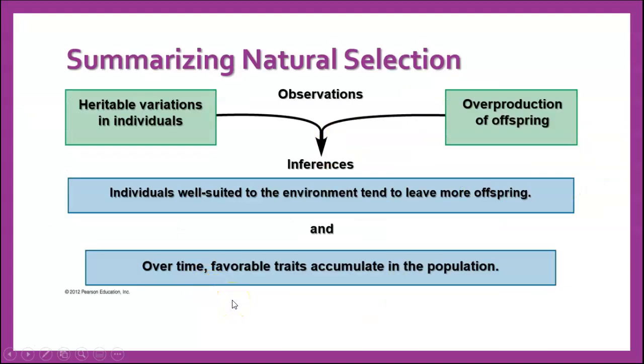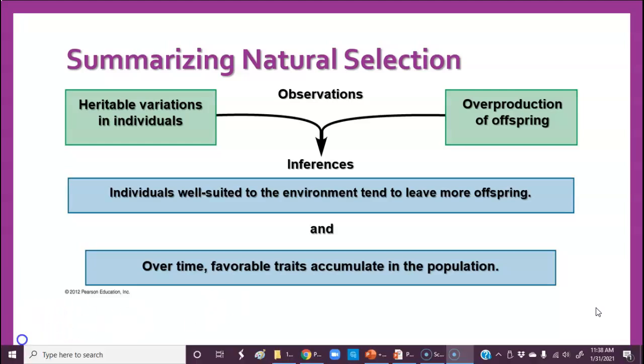So to summarize natural selection, we've got inheritable variations that occur in individuals, and we have offspring that are over-reproduced. There are too many offspring in many species. And so we can infer from that, and this is what Darwin did, he inferred that the individuals that were best suited to their environment tend to leave more offspring, and that over time those inheritable favorable traits would accumulate in the population, leading to change in the population over time.